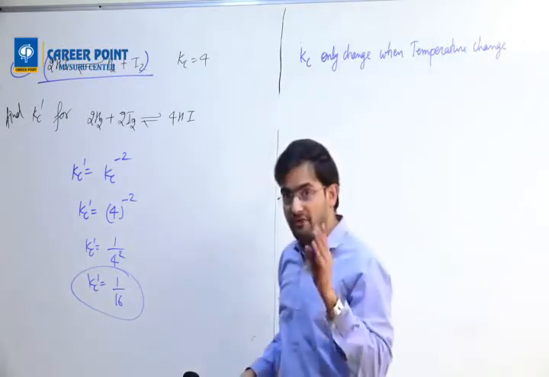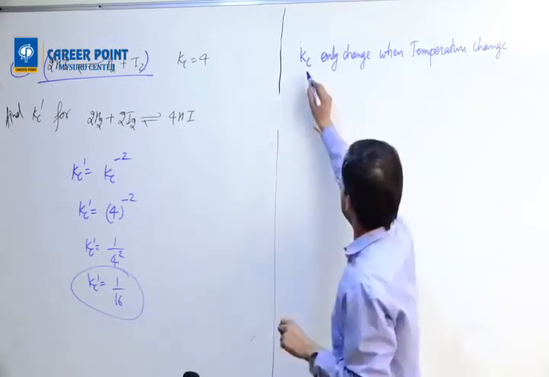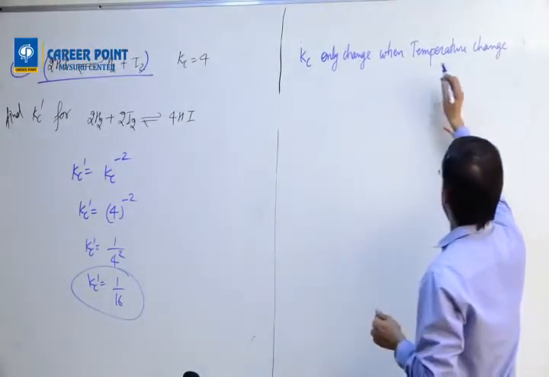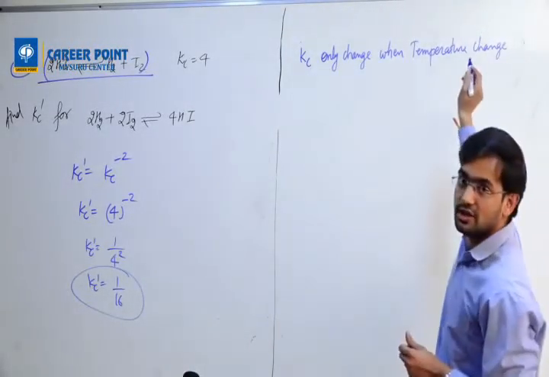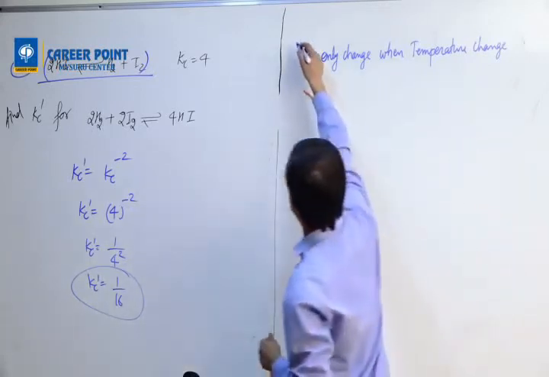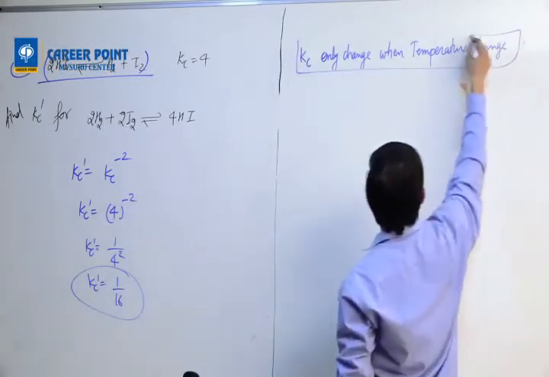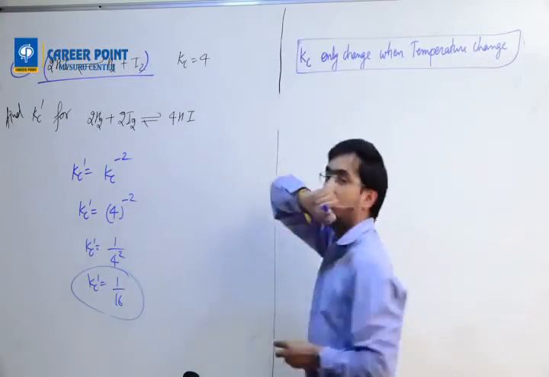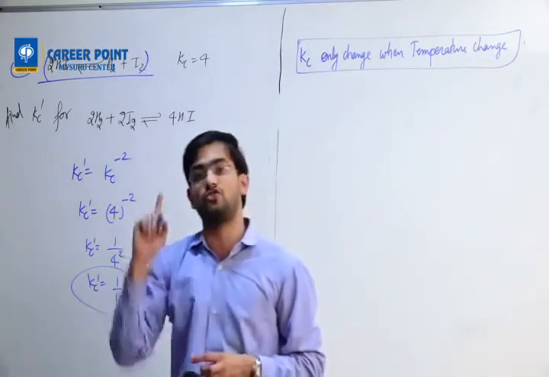This is a very, very important point. Kc only changes when temperature changes. If you do not change anything other than temperature, Kc will never change.